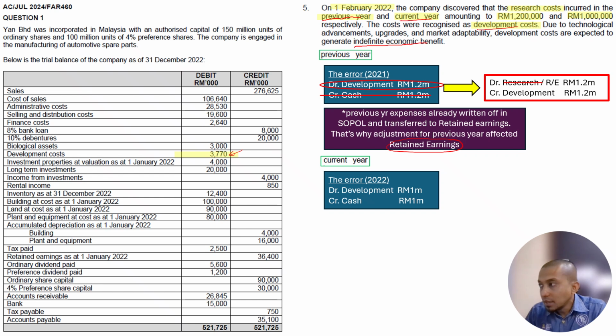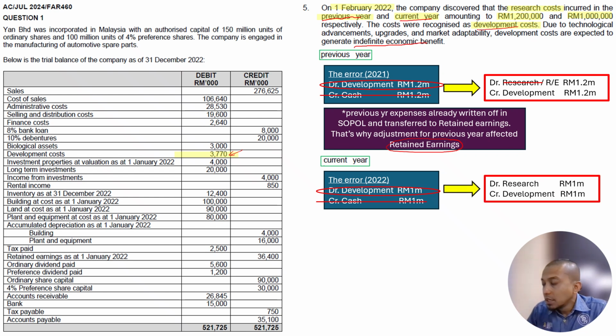So debit retained earnings, credit development 1.2 million, 1.2 million. Okay, but for the current year, again, cash is correct, development is the one that is wrong. So the adjustment is debit research expense, credit development. You see, the research expense is okay on the current year, but cannot be recorded on the previous year because for the previous year we already wrote it off. All right.